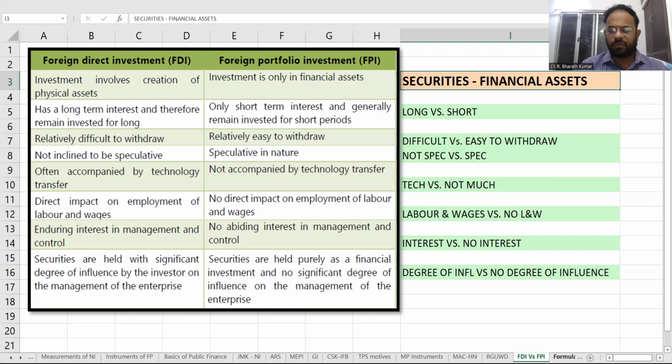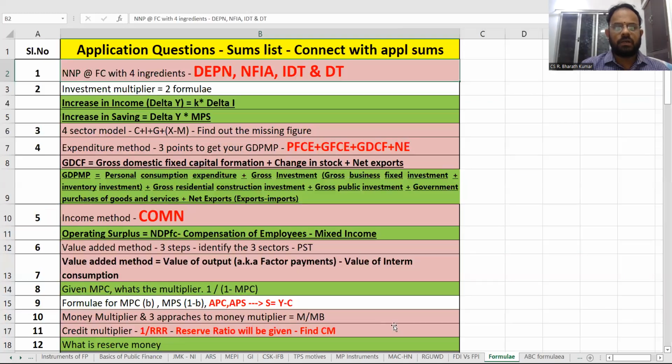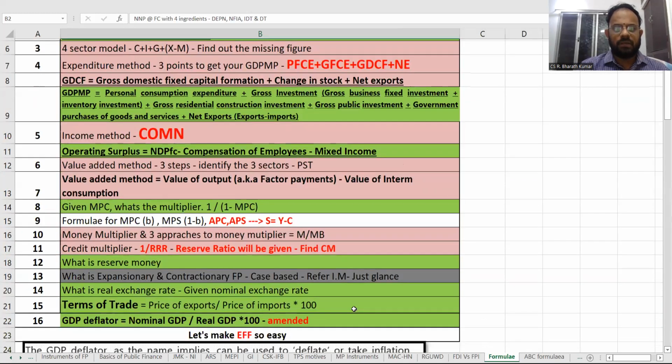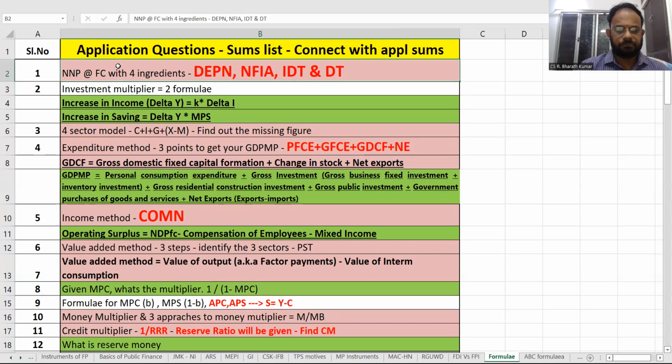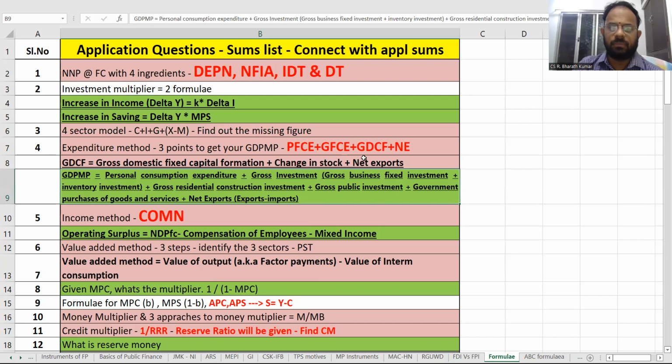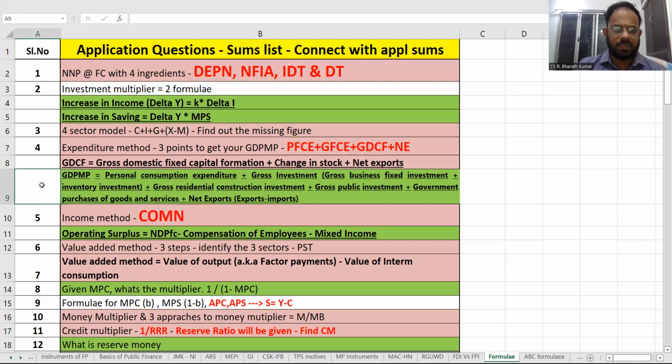Now, before we go to the 50 topics, the formula list, what all is going to be important is what I wanted to cover. They can ask you net national product at factor cost, they can ask you investment multiplier, they can ask you four sector model, they can ask you any expenditure method. It can be using private final consumption, government final consumption, then gross domestic capital formation, for which you will have a big formula to remember, plus net exports. So they will include all these things.